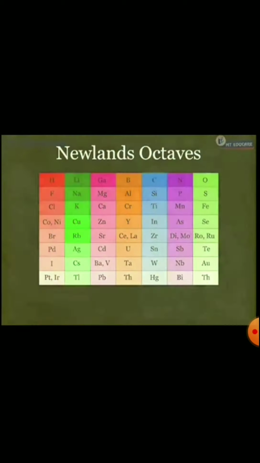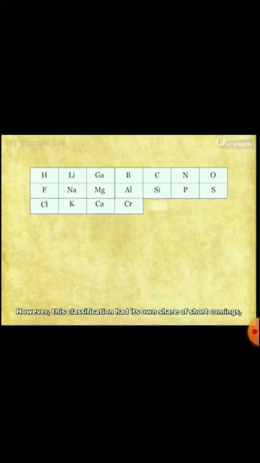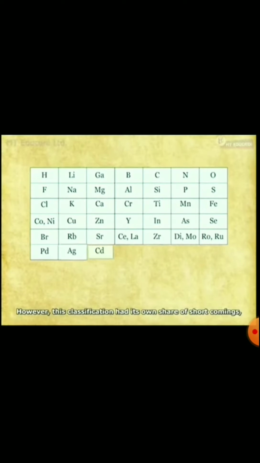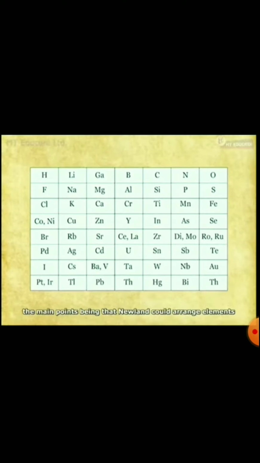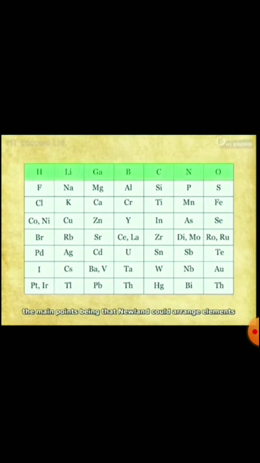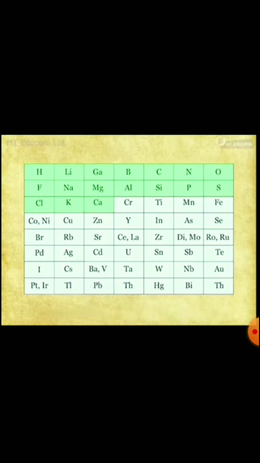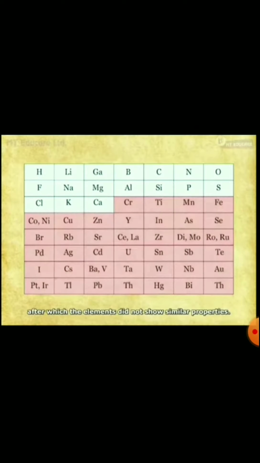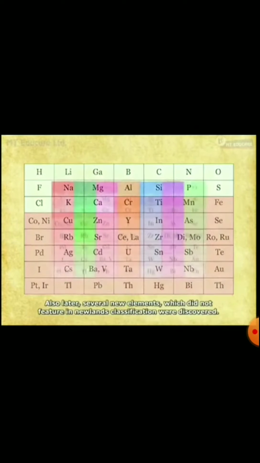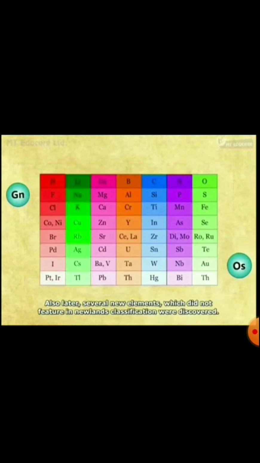Therefore, this classification is known as Newlands' octave. However, it had some shortcomings. Newlands could arrange only a few elements, up to calcium, from the known 56 elements. The remaining elements did not show similar properties. Also, several elements discovered in the future had no place in this classification.